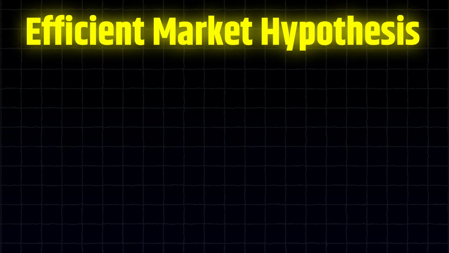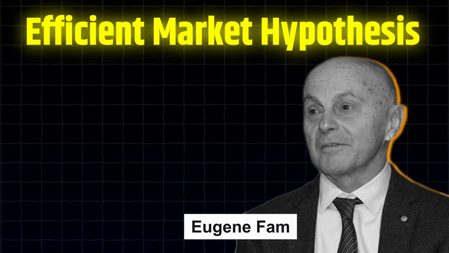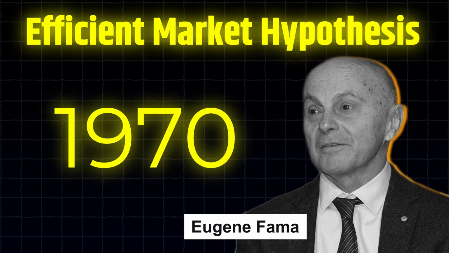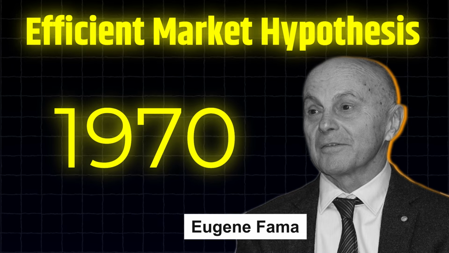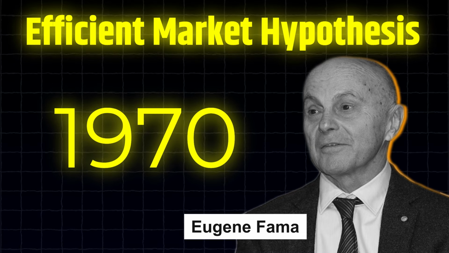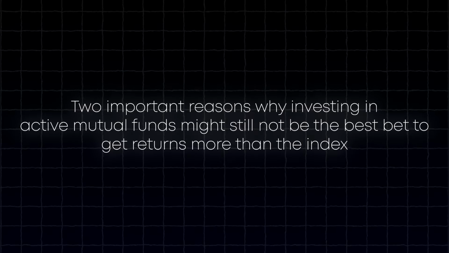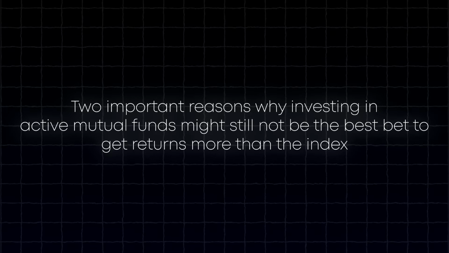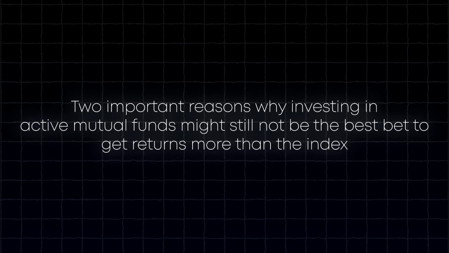In this video, I'll explain a theory called efficient market hypothesis, created by Nobel laureate economist Eugene Fama in 1970. This theory explains the fundamental reason why it is tough for actively managed funds to outperform the index. I'll explain the theory in a super simple way so that everyone can easily understand it. I'll also cover two important reasons why investing in active mutual funds might still not be the best bet to get returns more than the index.